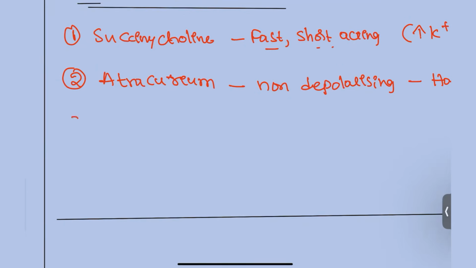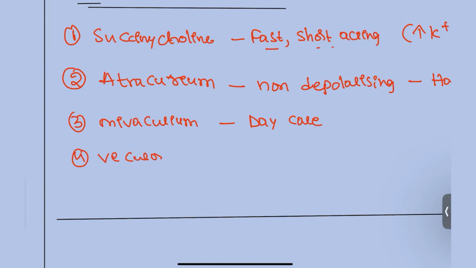Next, third one is mivacurium, commonly used for daycare surgeries. Fourth one, pancuronium, good for heart disease patients. We can use it, but because it can cause jaundice, it should not be used in patients with liver failure.